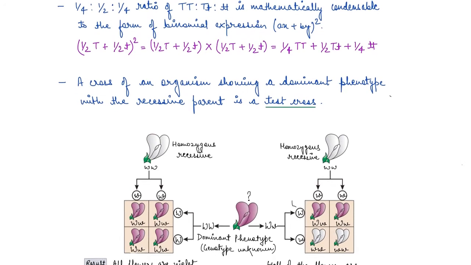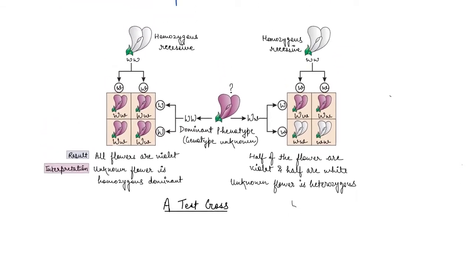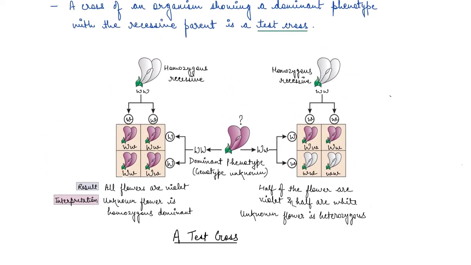So again, if you see here, this is a test cross wherein there is a homozygous recessive and a homozygous recessive here, right? Now, if we do not know what this is, and if we just know what these progeny are, we can basically derive what the alleles of this are, and we can derive what the plant is, right?